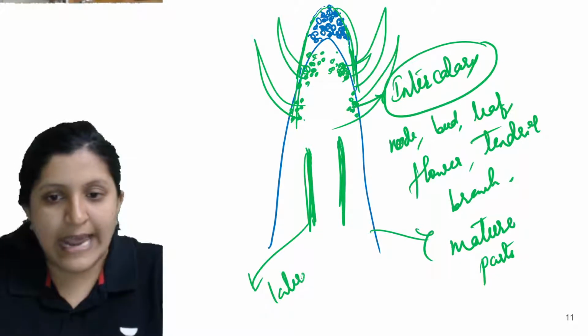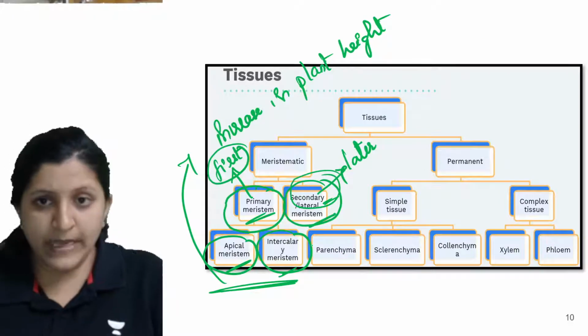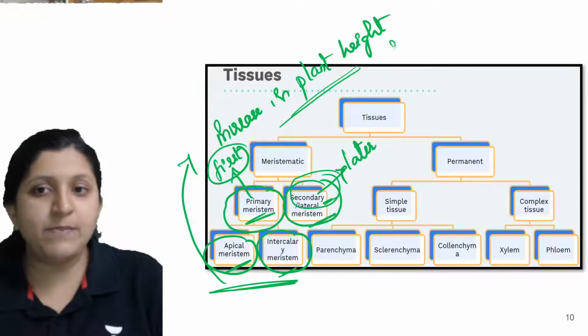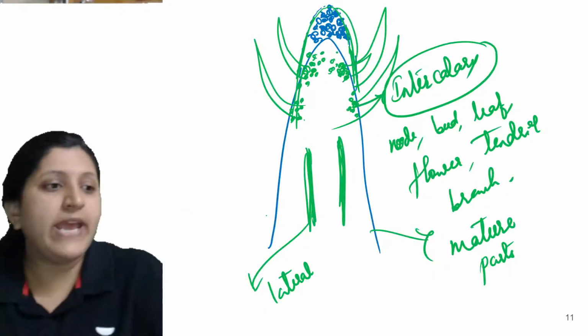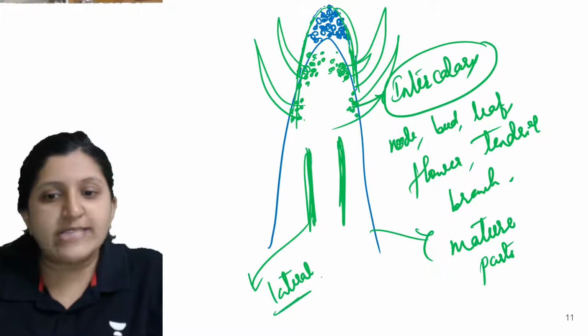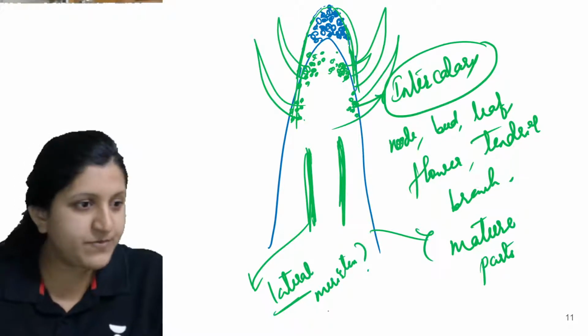We already saw that apical and intercalary are responsible for increase in plant height. So any guess that you can make, what exactly does lateral meristem do? Yes.